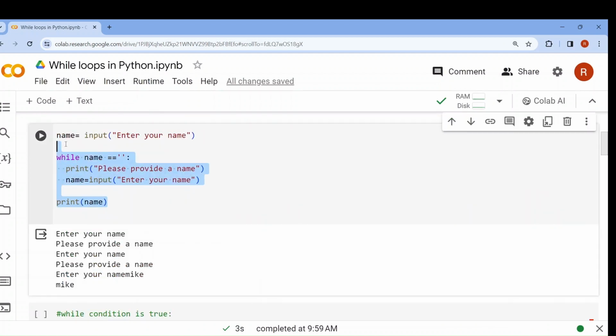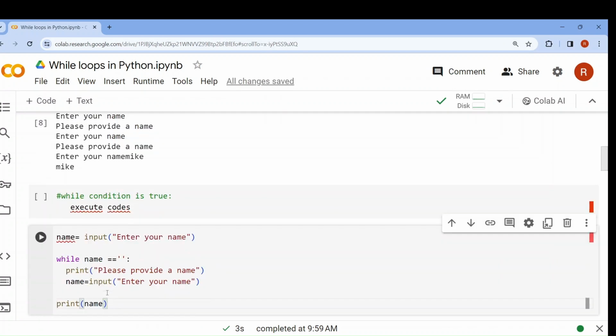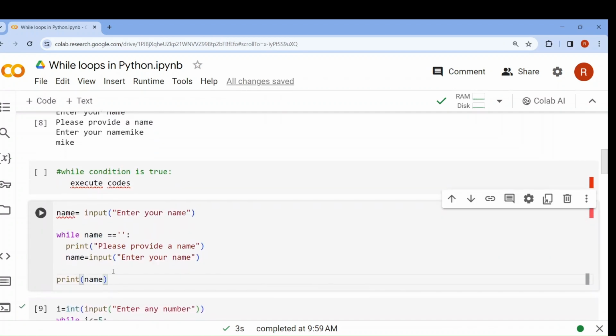Now let me show you another example. Now I want to run the program until the user provides the input quit. So what can I write? While not name equals quit, print and take an input. That means until and unless the user provides quit as an input, the program will continue.